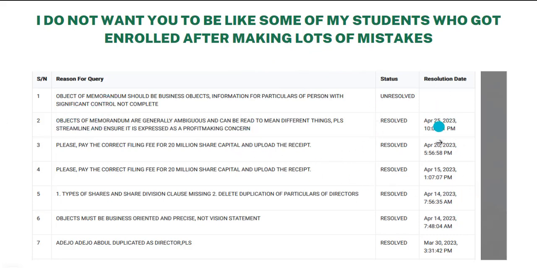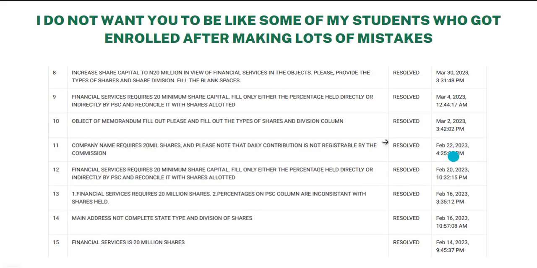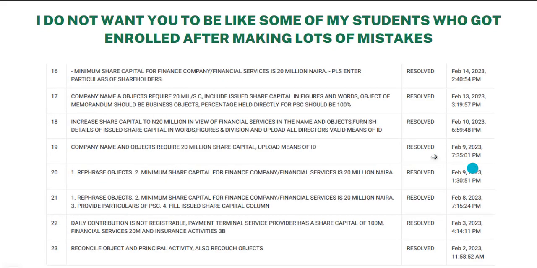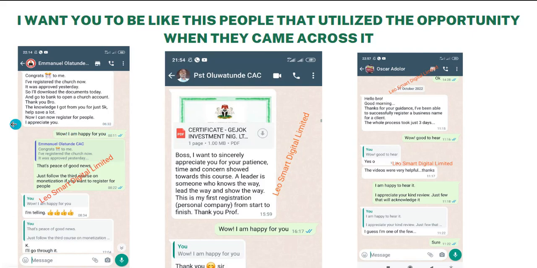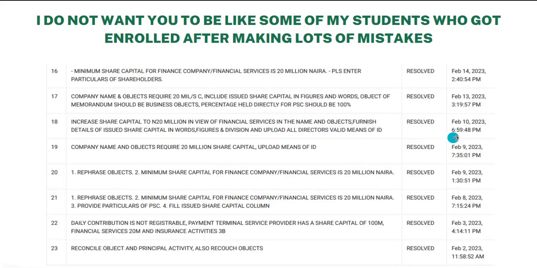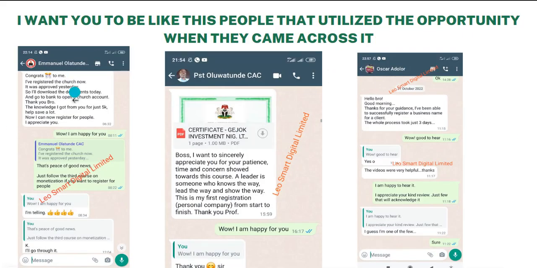These are queries. You can see the date. You can see this person started a company registration without any mentorship, without any sound knowledge. There needs to be support, someone you should run to when you have an issue. Because if this person had support, this would have been sorted out, and in fact, in the first place, we wouldn't have even fallen into these queries. I want you to be like these people that utilized the opportunity when they came across it.